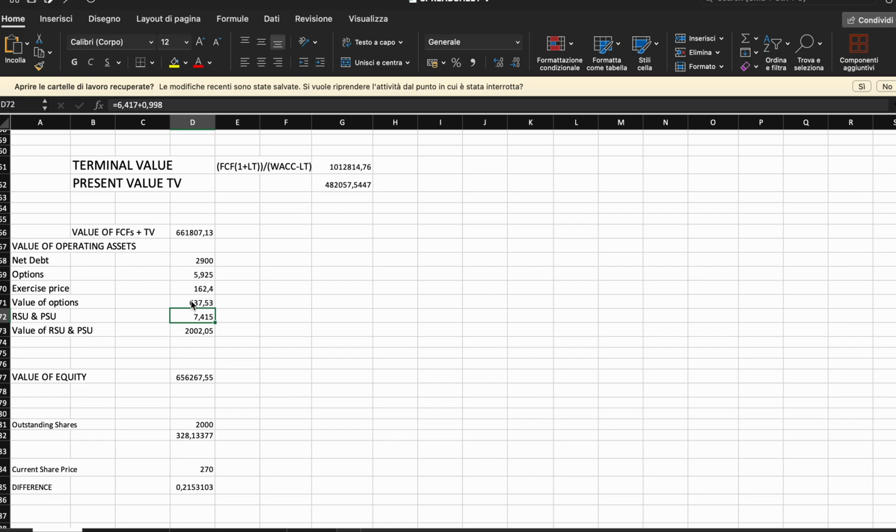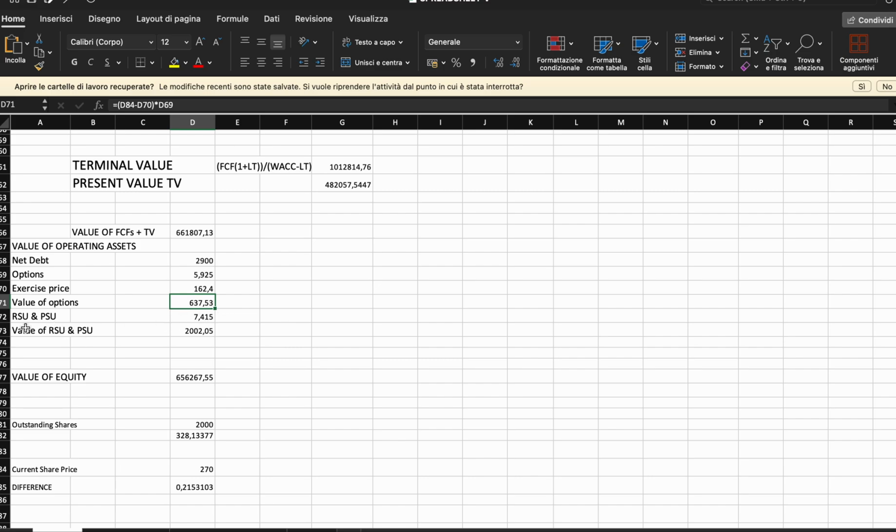So maybe this figure is a bit less than the actual fair value for the options, but you have to take into consideration that probably the value is not that much higher. So make a few adjustments and keep in mind that you need to have a margin of safety.